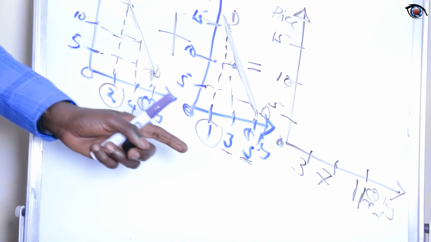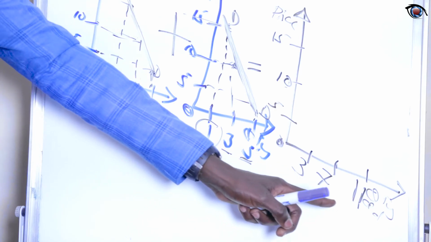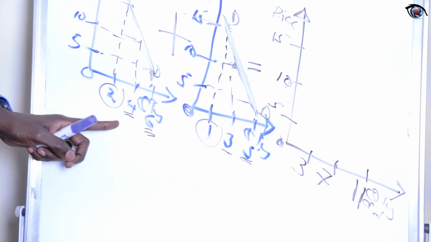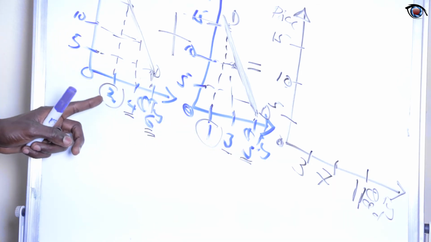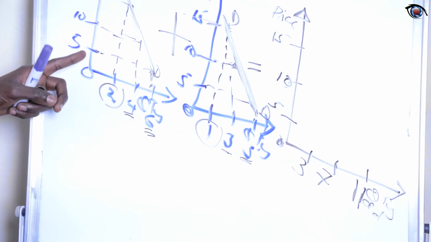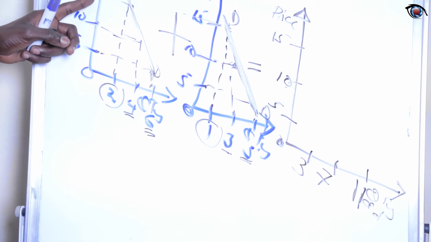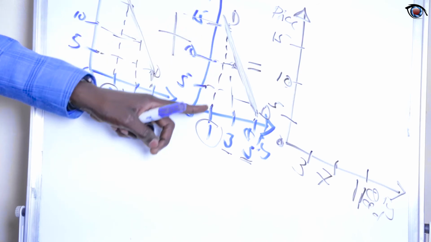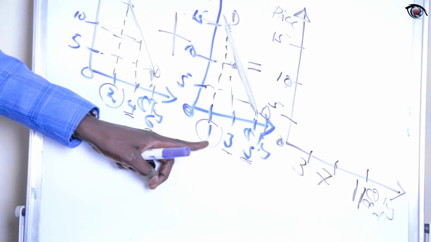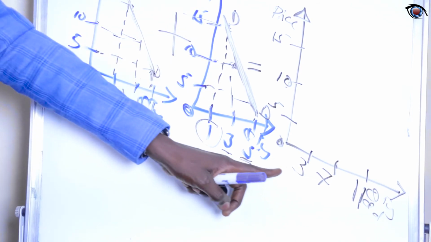So you can see that the horizontal summation of different quantities are changing. They are now increasing, because when the price was 15, this person bought 2, but here when the price was 15, this person bought 1. So you take 1 plus 2, the answer is 3.